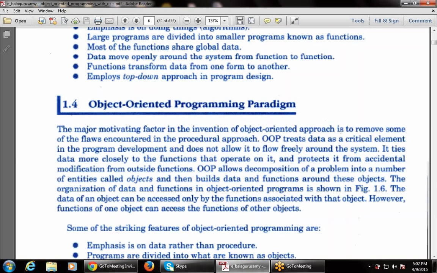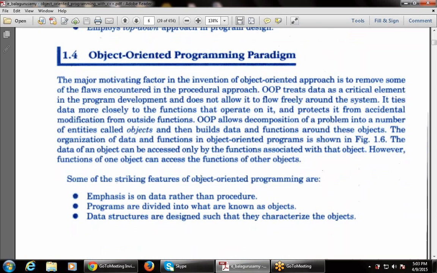Suppose I declare two objects like A1 and B1. I declare one function in A1 and one function in B1. So A1 can access its own data members, and A1 can also refer to the functions of the B1 object, not the other object's data. So one function can communicate with a function of a different object, but if I'm talking about only one object, it can be used only in a single block. That is, only the function can access the data of one object.